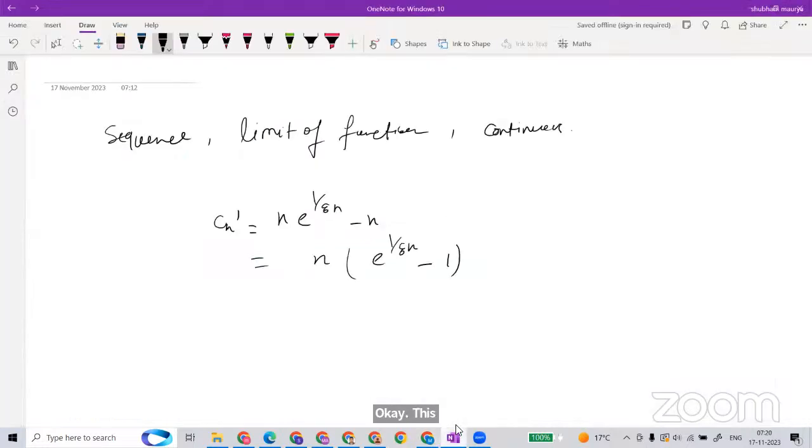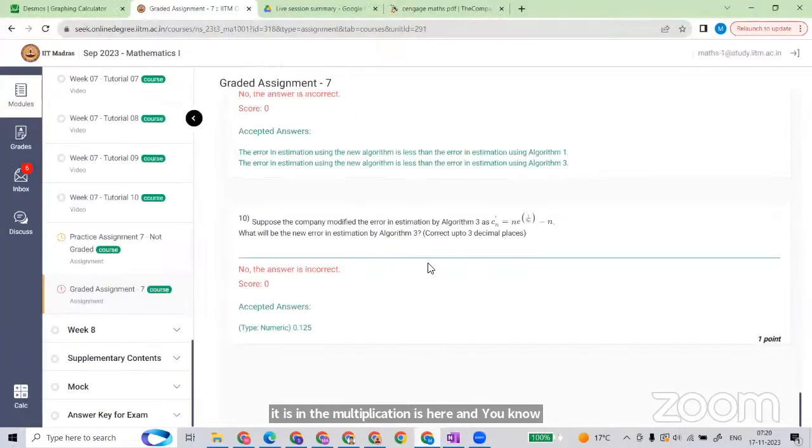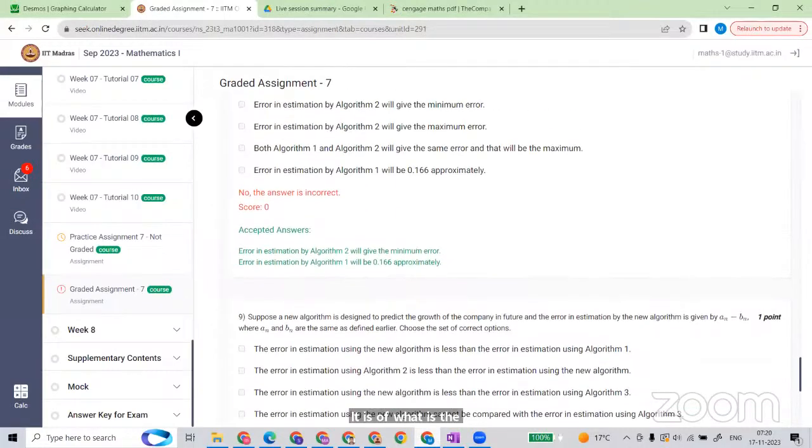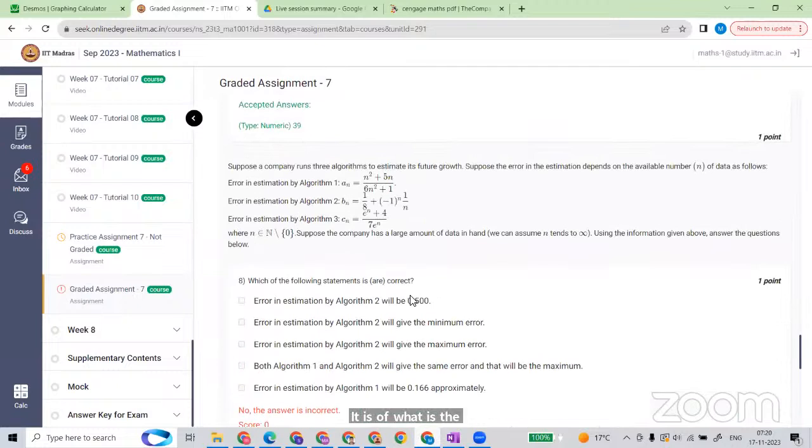This will become this one. Now we can write this in a different way. It looks like it will go to infinity, but it will not, because of this one it is a multiplication here, and minus 1 is there. It is of the limit.